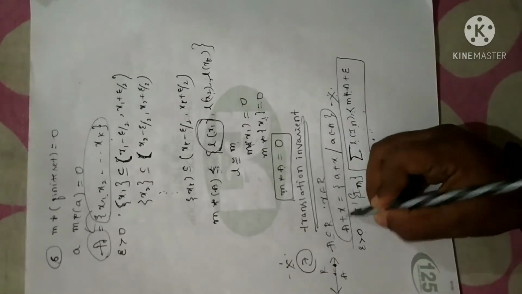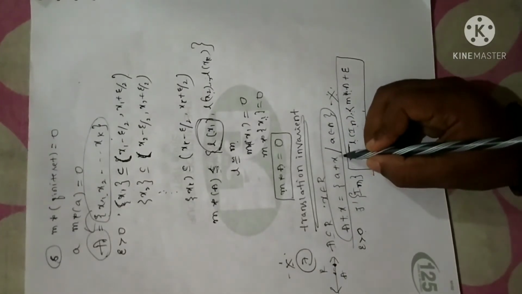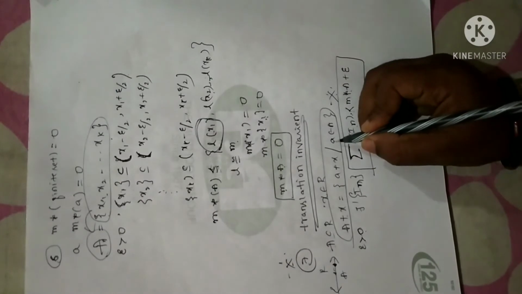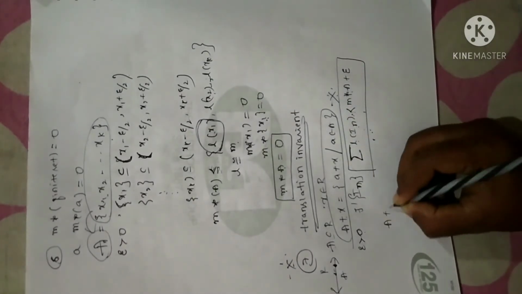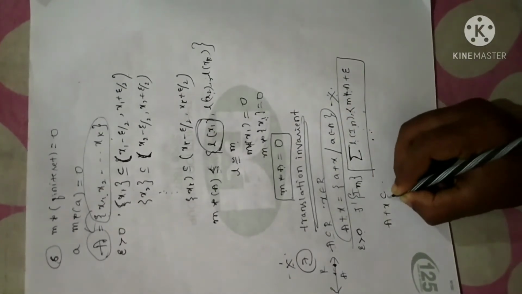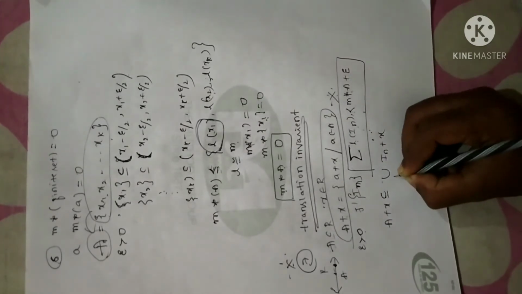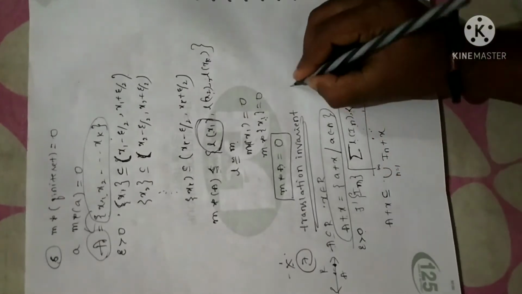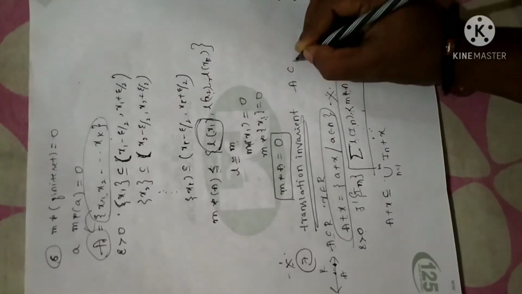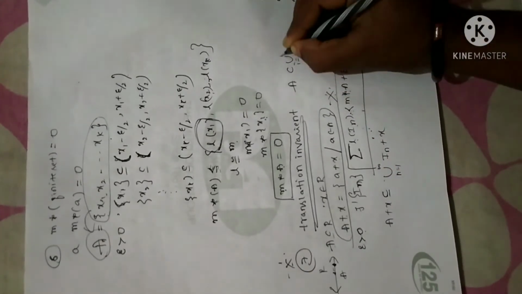Suppose I have A plus X equal to a plus x such that a belongs to A. This is what I have. Now A plus X can be written as, or else it is a subset of, the union of all the open intervals plus X. Right? Why? Because in the first property what I have said is that an open set is expressed as a union of all open intervals.